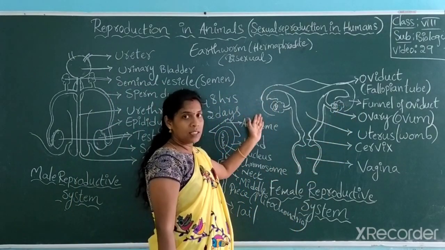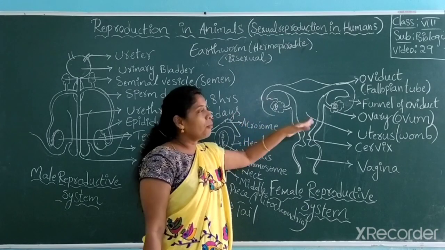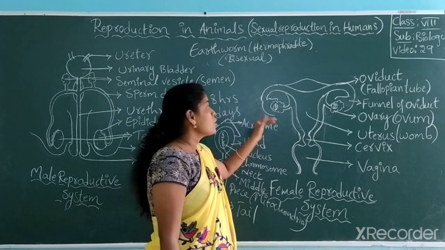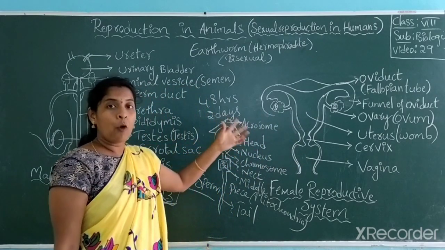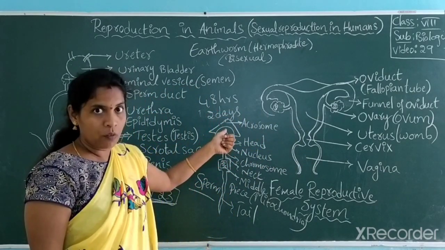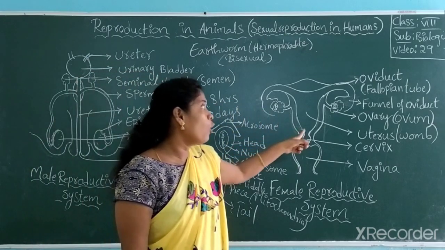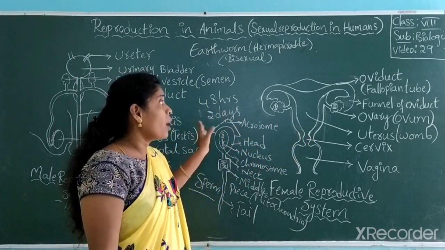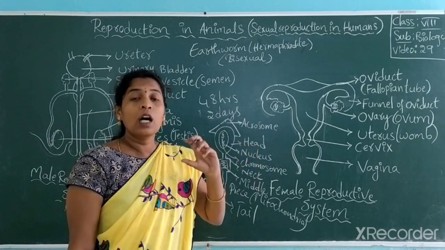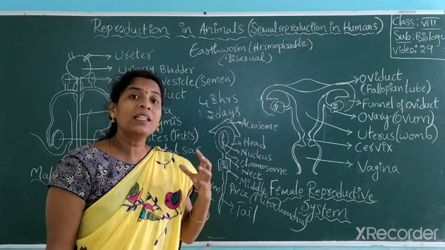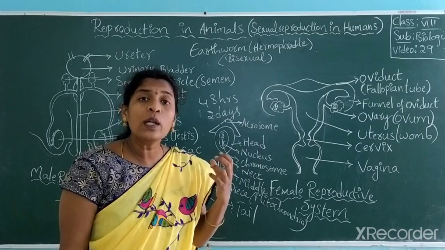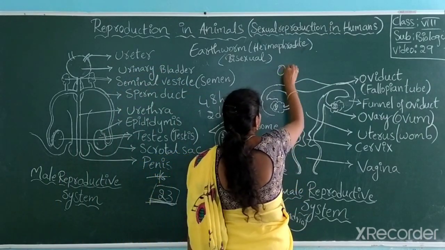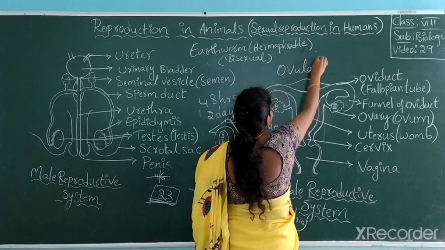Again for the third month, the right side, fourth month the left side, fifth, sixth, like that, in alternate months. So if this month the ovum is produced from this ovary, for the next month the ovum is produced from that ovary. Is it clear? So from the ovary, the ovum is produced by the process called ovulation. What is the process called? Ovulation.